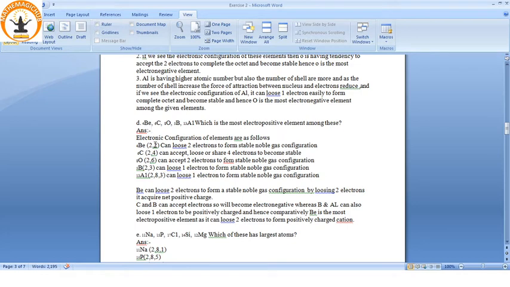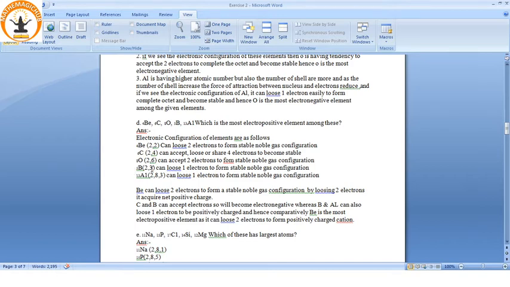So here, to complete the octet, it can lose 2 electrons to form a stable noble gas configuration. This can accept electrons, or it can share to become stable. This can accept 2 electrons. We need an element which can easily donate electrons. So by donating, it will become positively charged.